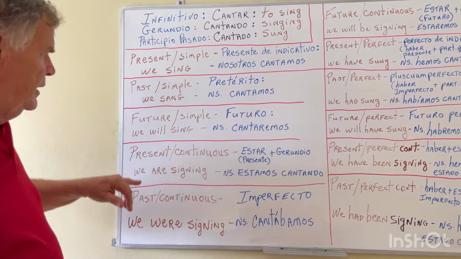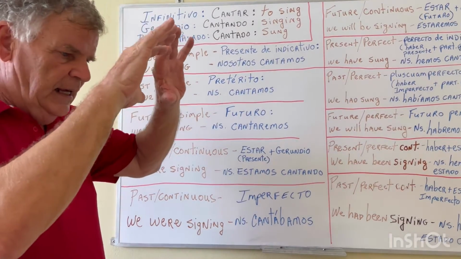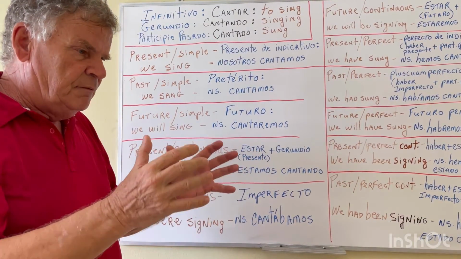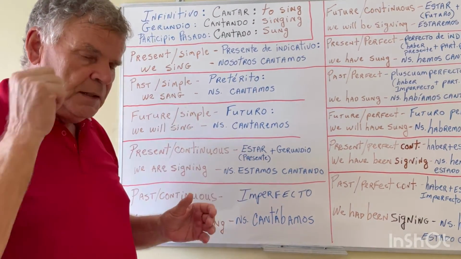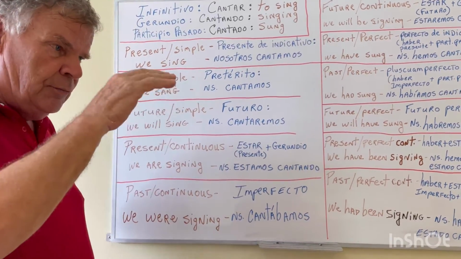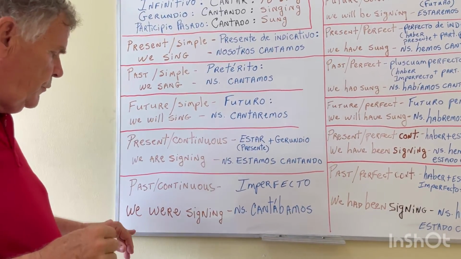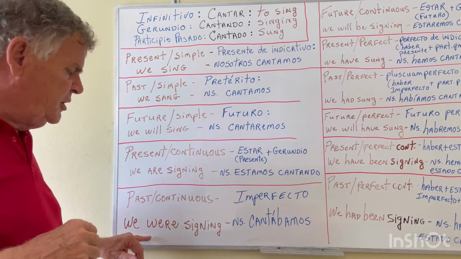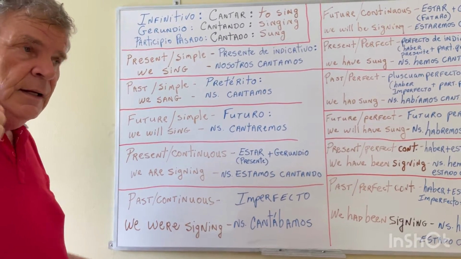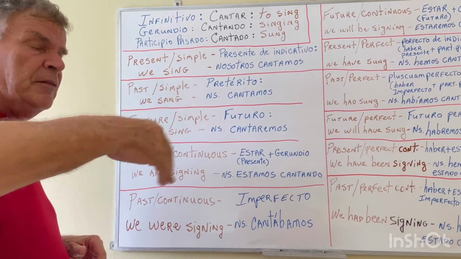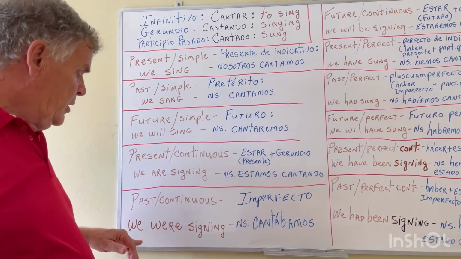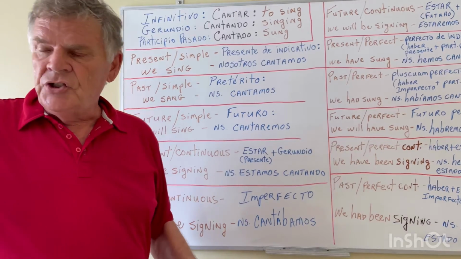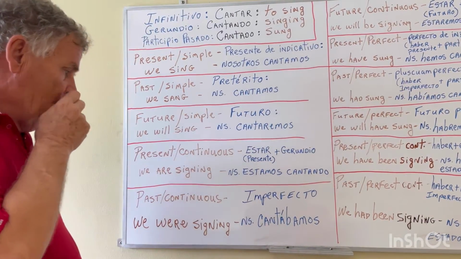So, we sang is simple, it's finite, it's over, okay? It's something that happened in the past and it was terminated. Whereas the past continuous gives you an action in the past, but that was occurring before something else happened. So we were singing when the teacher walked in, okay?